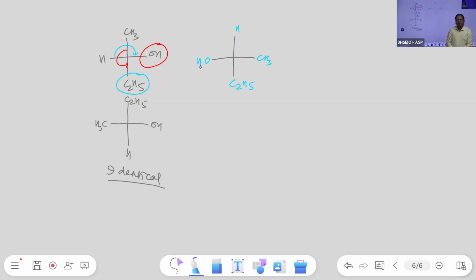Similarly, the compound is the same, but someone is observing from this side and someone from that side, so the positions of the atoms or groups look different. So this is what the rotation means.